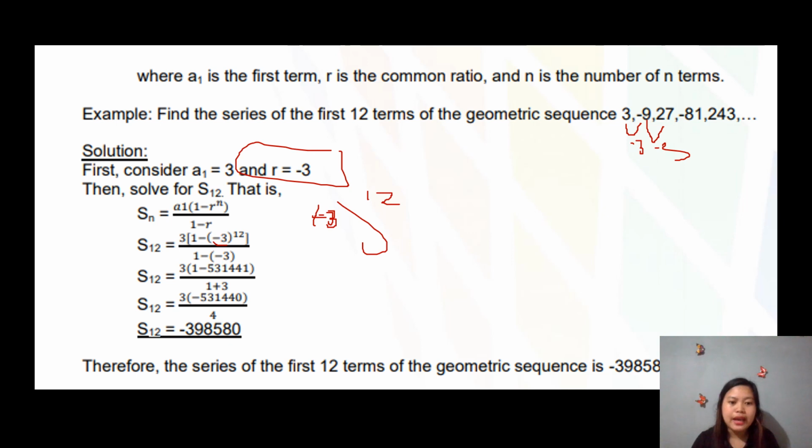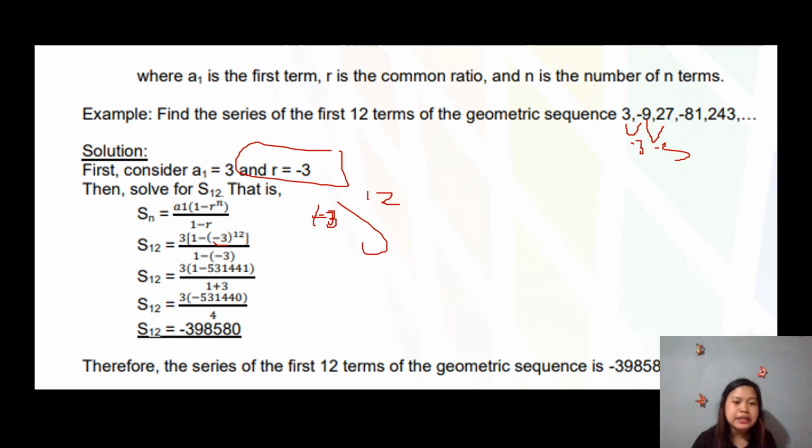Okay? And then, of course, 1 minus 531,441, the answer is negative 531,440. Sa ubos, no, since they have 1 minus the negative of 3, if you can still remember, na mahimo siyang 1 plus 3.